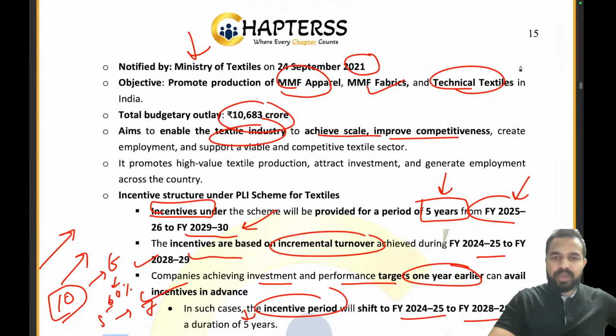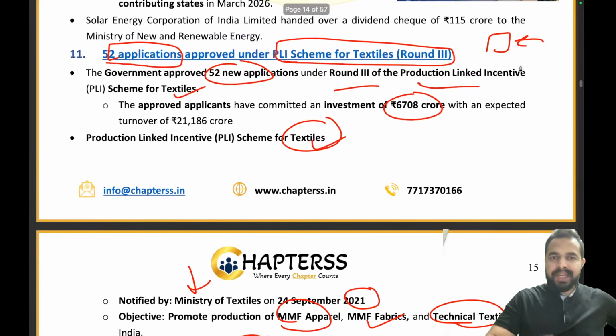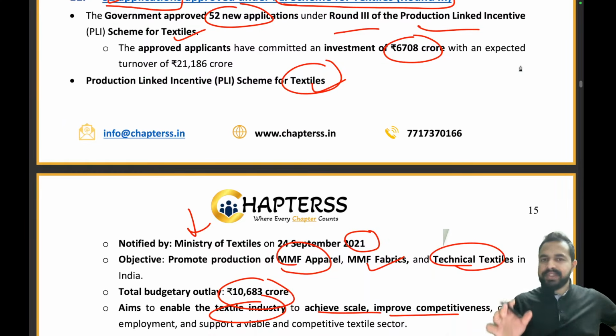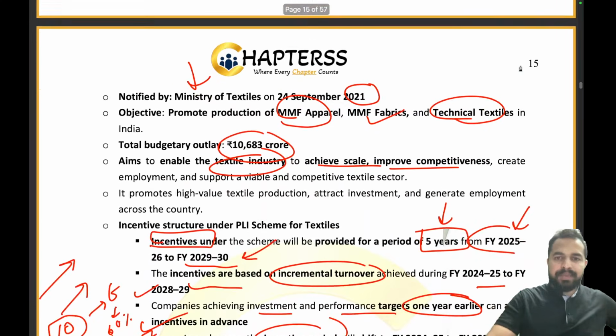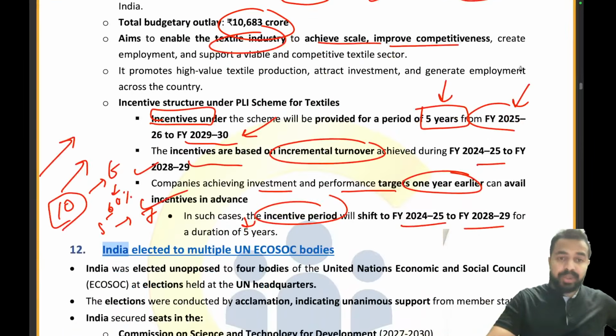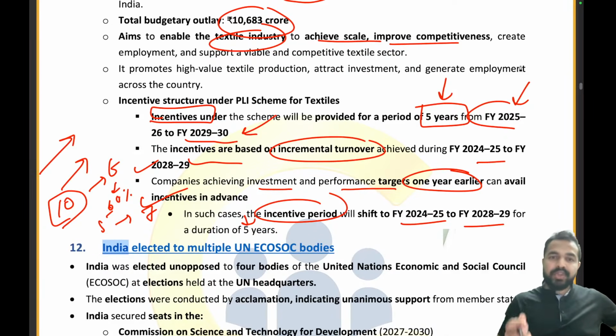So this is clear to you? The PLI scheme is clear to you. Total 52 new applications are there. 6,708 crore is the investment. And the PLI scheme was launched in 2021 under the Ministry of Textiles. 10,683 crore is the total outlay. The timeline is 5 years, 25-26 to 29-30. Incremental turnover will be for 24-25 to fiscal year 28-29. Clear to all of you?